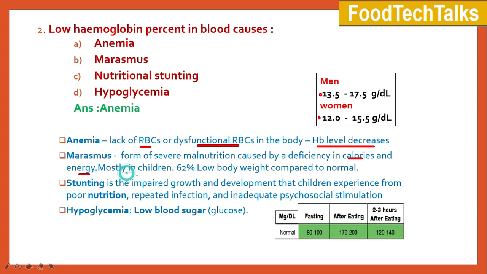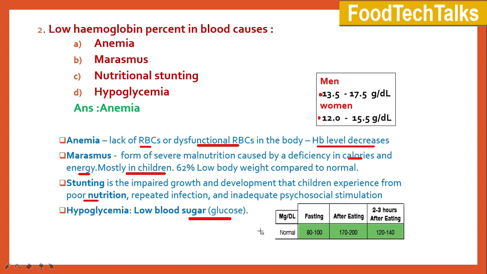It occurs mostly in children. It leads to 62% low body weight compared to normal. Stunting is the impaired growth and development that children experience from poor nutrition, repeated infection, and inadequate psychosocial stimulation. What is hypoglycemia? Hypoglycemia is the low blood glucose levels in the body.